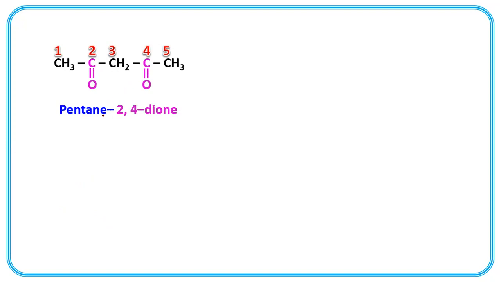Now, here E should be retained if the functional group begins with A, E, I, O, U. So before this name of functional group, the E of parent alkane should be retained. It should be kept as it is.